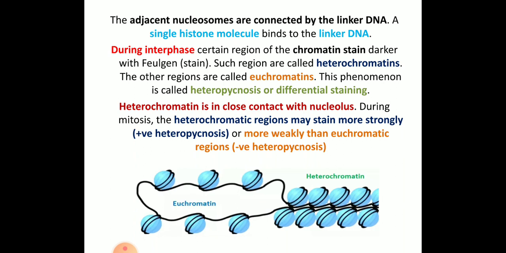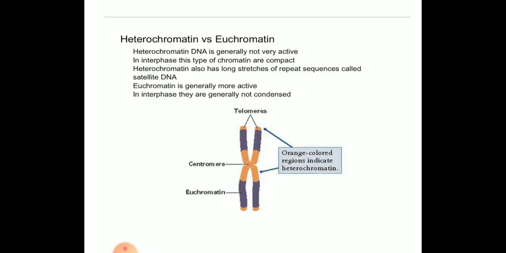During mitosis, heterochromatin regions that stain strongly show positive heteropycnosis, and those more weakly stained show negative heteropycnosis. So due to the staining, they are differentiated as positive and negative. This is the difference between heterochromatin and euchromatin.